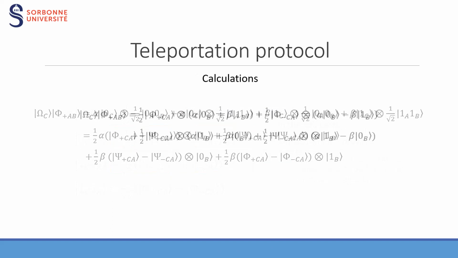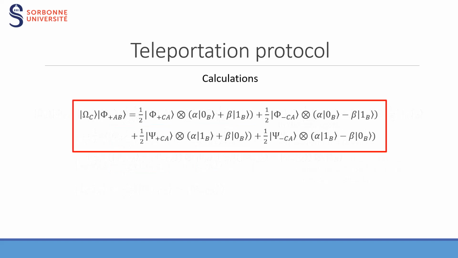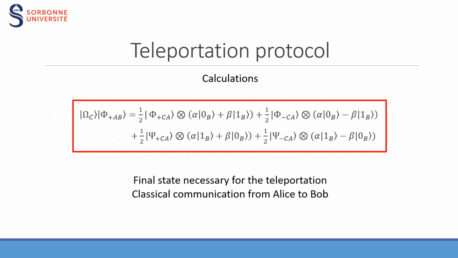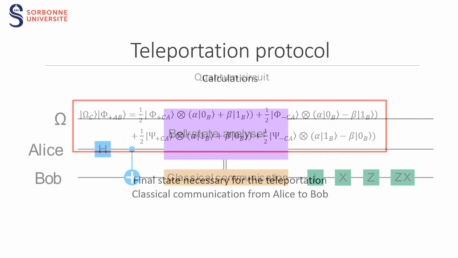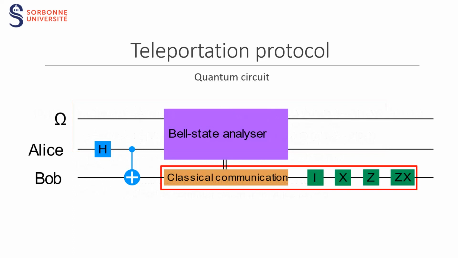What we did here, magically, is the entanglement of Alice's qubit and the quantum state. Now the system can be determined by knowing in which Bell state Alice's system is. Indeed, we are at the end of the teleportation, but now is the time to use the classical communication between Alice and Bob and the final unitary transformations performed by Bob. In fact, when Alice performs a Bell measurement on her qubit and the state omega, she projects this system onto the Bell basis as we have seen.